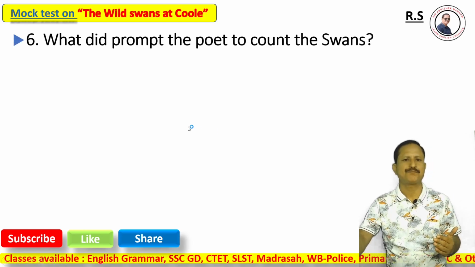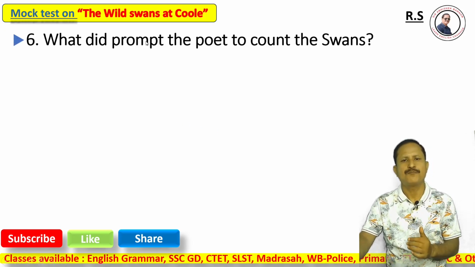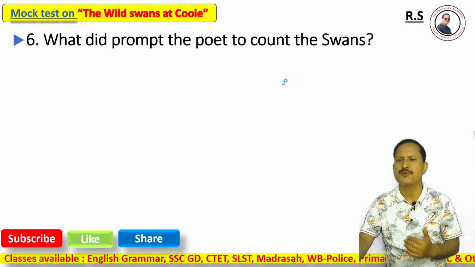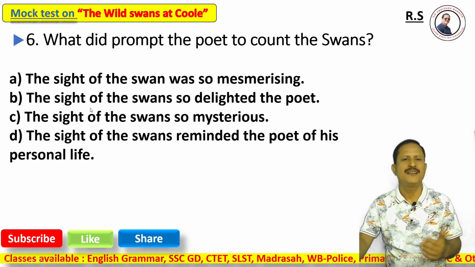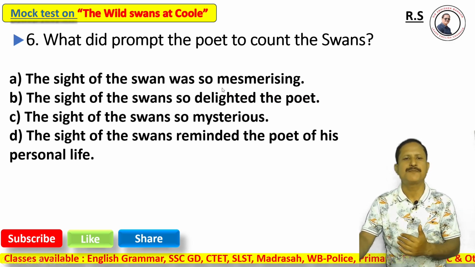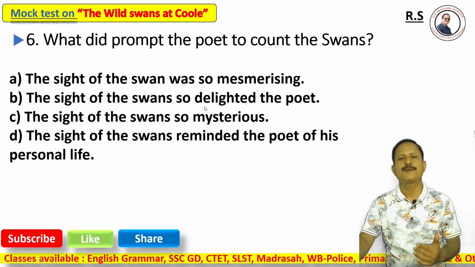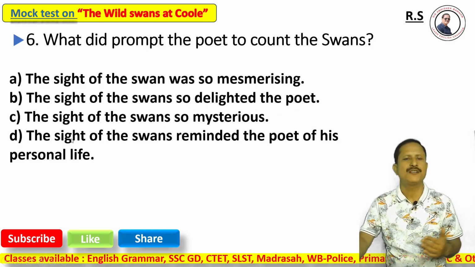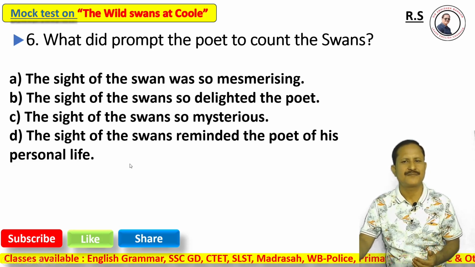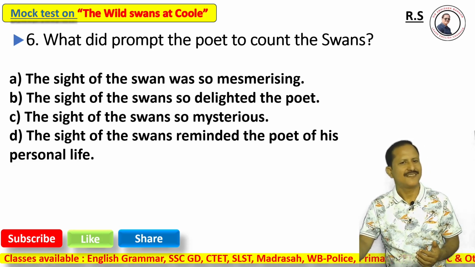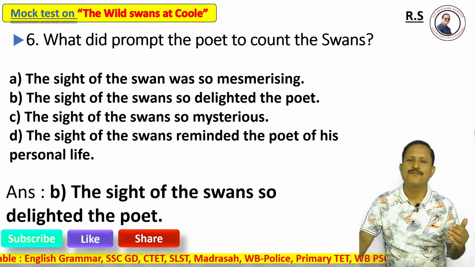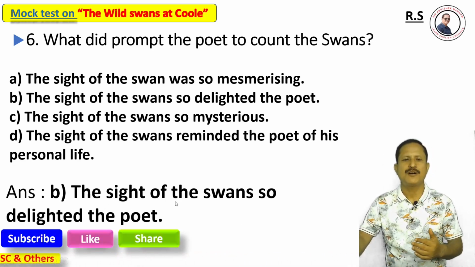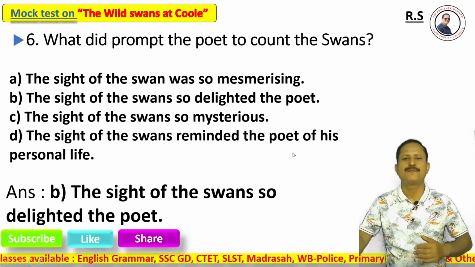Next, question number 6. What prompted the poet to count the swans? Option A, the sight of the swans was so mesmerizing. Option B, the sight of the swans so delighted the poet. Option C, the sight of the swans was so mysterious. Option D, the sight of the swans reminded the poet of his personal life. Right answer is option B. The sight of the swans so delighted the poet.